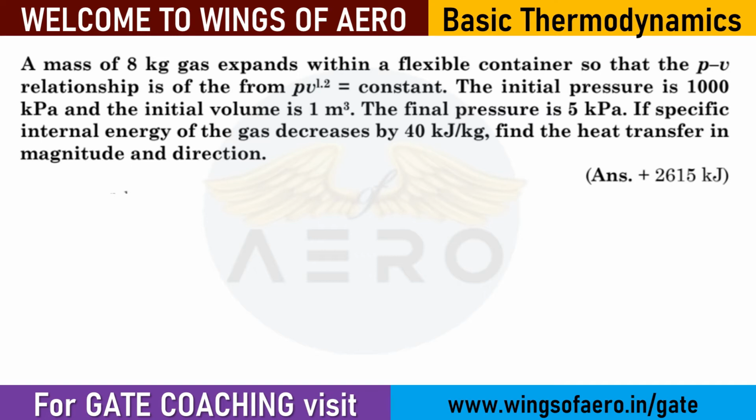That means the n value is 1.2. The initial pressure is 1000 kilopascal, initial volume is 1 meter cube. Final pressure is given. If the specific internal energy decreased by 40 kilojoule per kg, find the heat transfer in magnitude and direction.